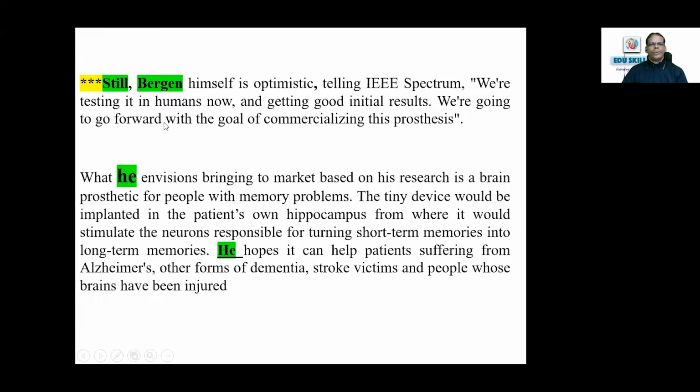Yeah, that's great. Thank you. And here again, you have the reference. This is what is known as reference. Bergen is not repeated here, but in the next paragraph, it's used as a reference. This is the thing you are asked to do. So the reference is Bergen. Yes, Bergen is referred to as he, by a pronoun.